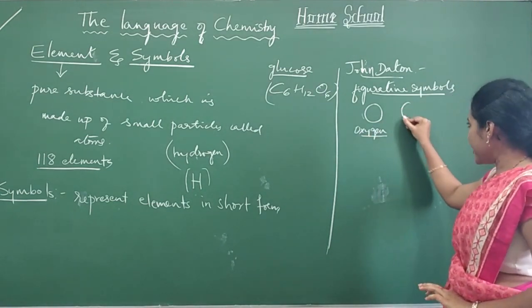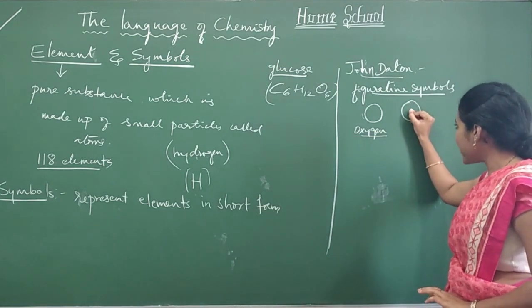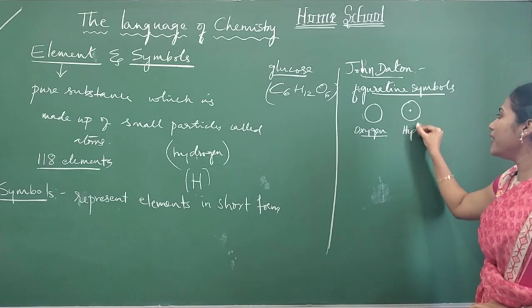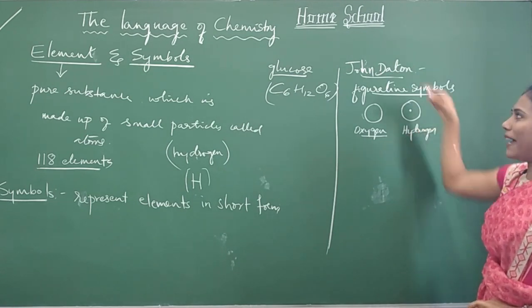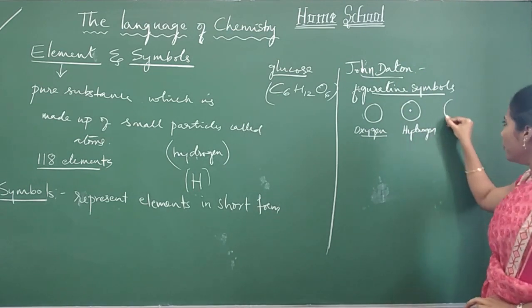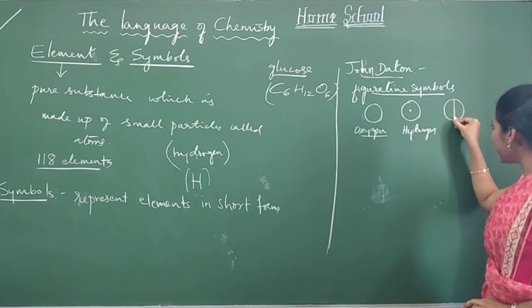And to represent hydrogen, he used this particular symbol. This was long back.